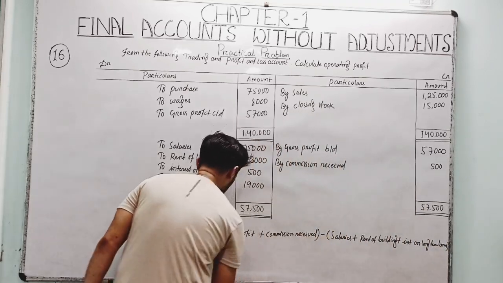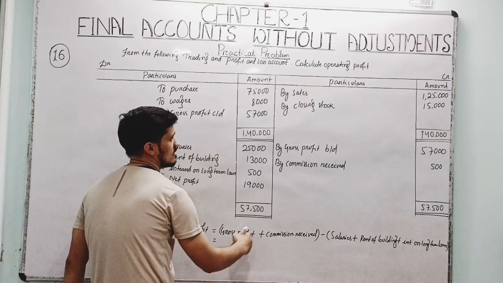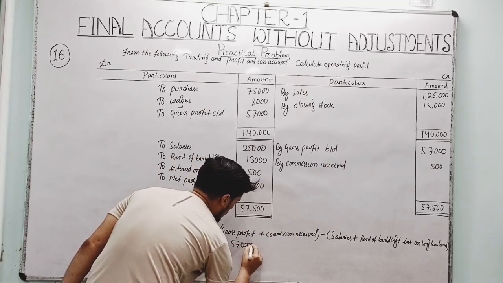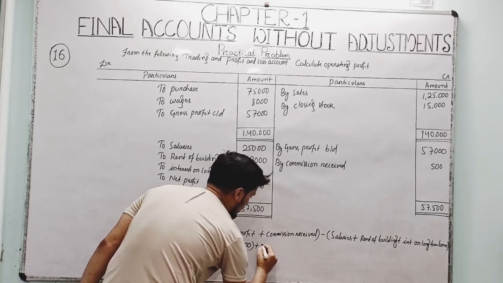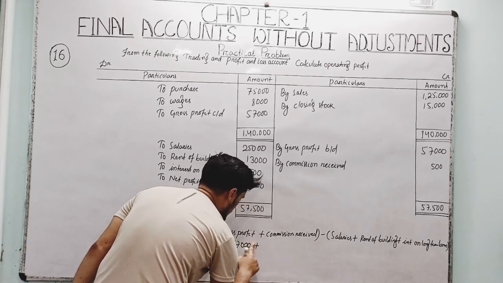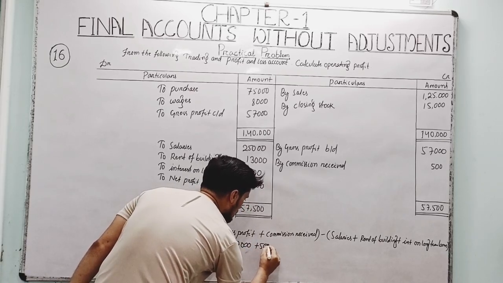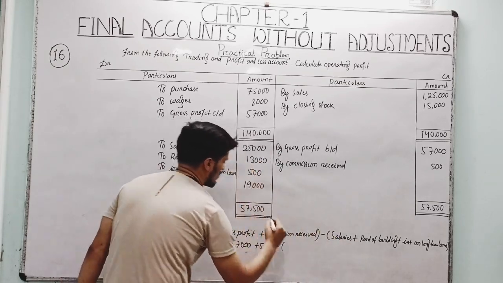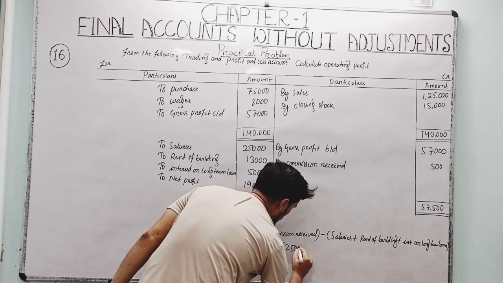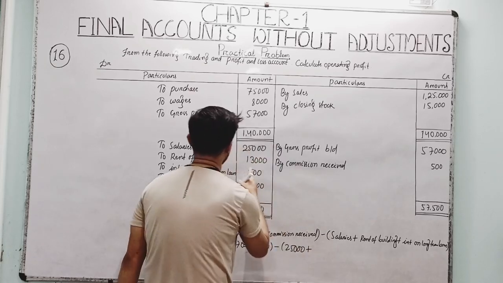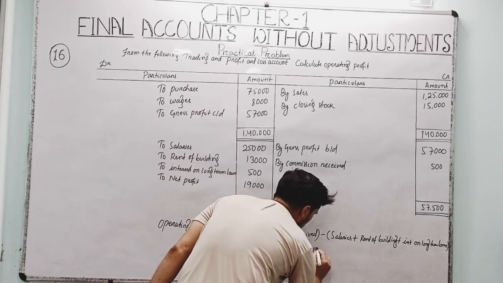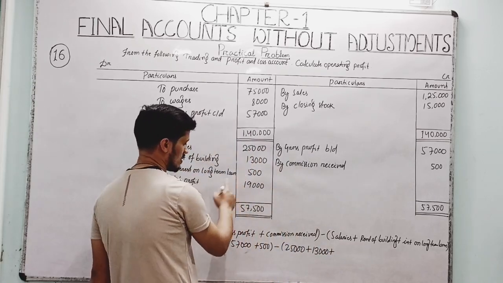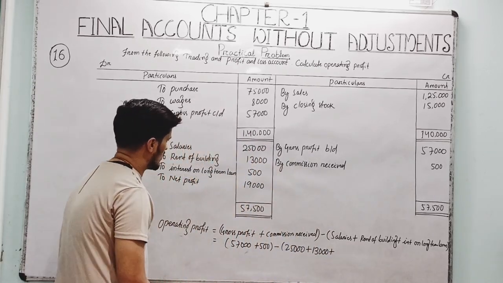Okay, so here the gross profit, let's say 57,000, plus 500 commission, minus these expenses. Salaries, let's say 25,000, plus rent of building 13,000, plus 500 long term loan, right?